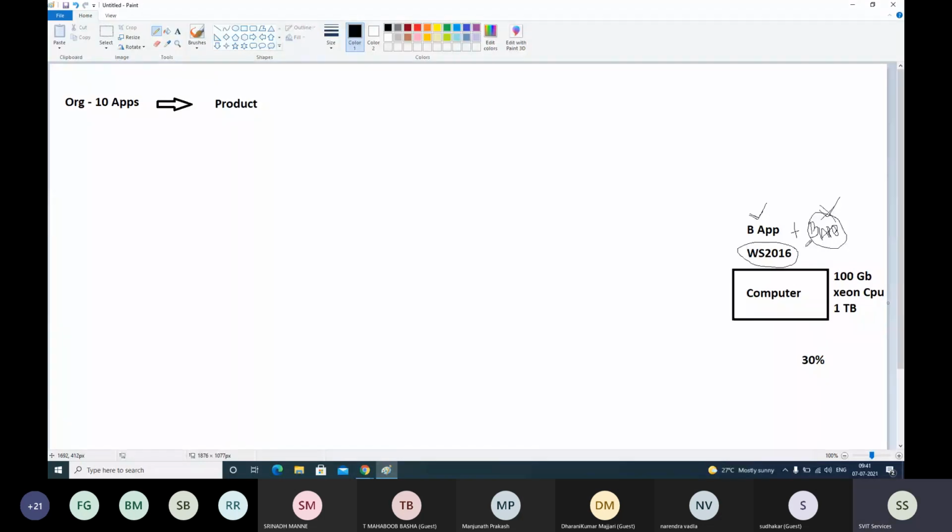For some reason, let's say you have installed 5 or 10 applications on the same machine. What will happen if there is a problem on the hardware or a problem in the operating system? One problem will lead to failure of all the 10 applications, or 5 applications, whatever. Let's say 5 applications. All 5 applications will be impacted by one failure, one hardware failure here or one OS failure here.